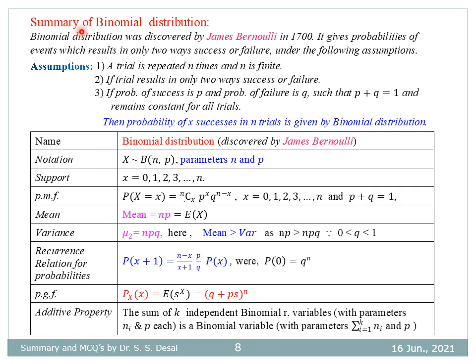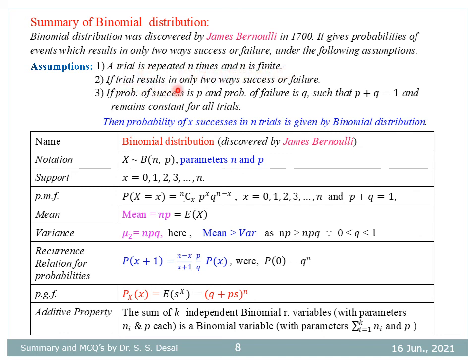So this is the summary of binomial distribution. Binomial distribution was discovered by James Bernoulli in 1700. It gives probabilities of events which result in only two ways, success or failure, under the following assumptions. So these are the assumptions. A trial is repeated n times and n is finite.